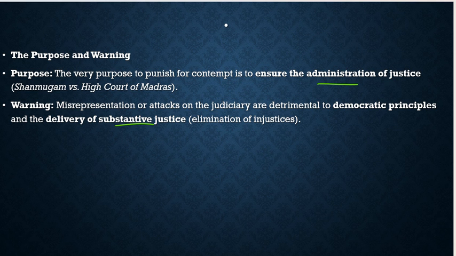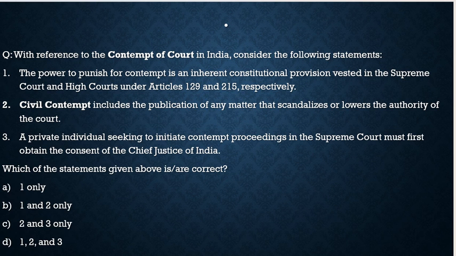With this, let's move to the type of question which can be framed from the article. Let's have a look at it. Here the question says, with reference to contempt of court in India, consider the following statements. First, the power to punish for contempt is an inherent constitutional provision vested in the Supreme Court and High Court under Article 129 and 215, respectively. That is exactly correct, and that's exactly what we discussed. So when the first statement is correct, we can easily eliminate option C because there is no first statement.